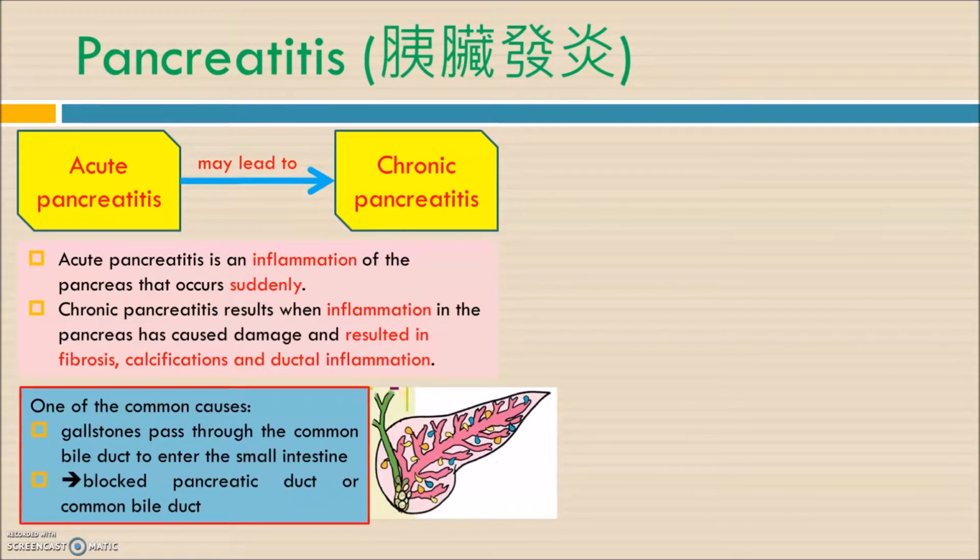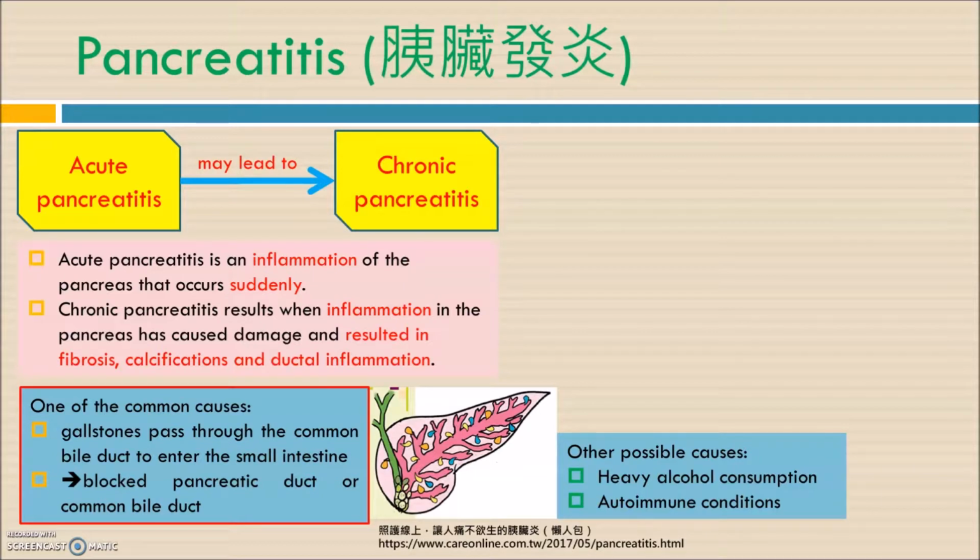One of the common causes is that gallstones block the common bile duct, and then they not only block the bile duct but also block the pancreatic duct as well. So the pancreatic juice may go back to the pancreas and cause some damage. We also have other possible causes, for example heavy alcohol consumption or an autoimmune condition.